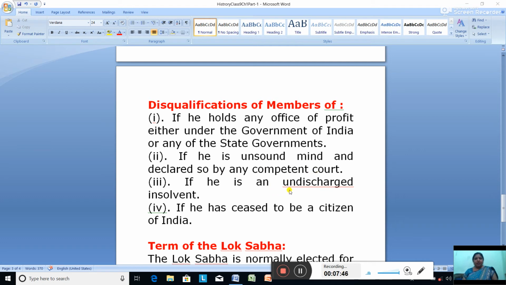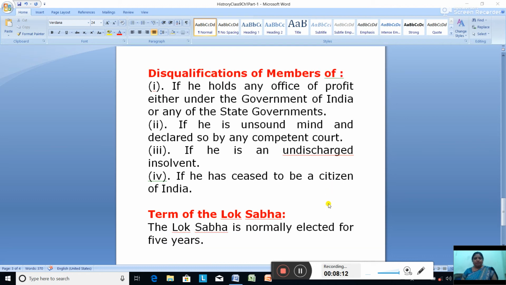If he is an undischarged insolvent, means if he is under debt, then he can be disqualified. If he has ceased to be a citizen of India, if his citizenship has ceased, that means he is also not a citizen of India, so he can be disqualified from the Lok Sabha.